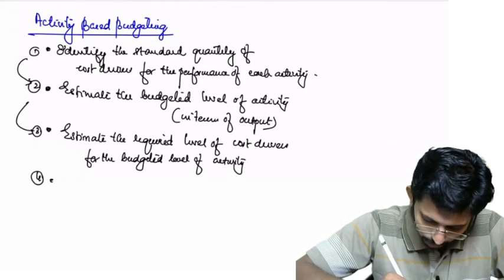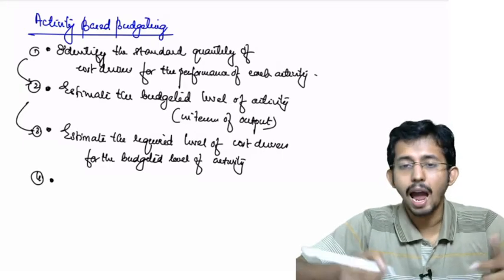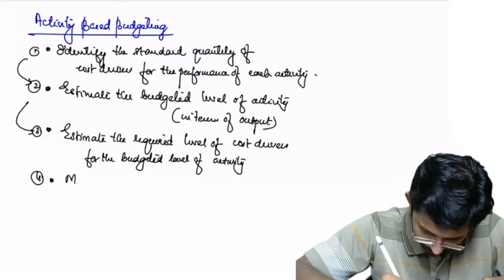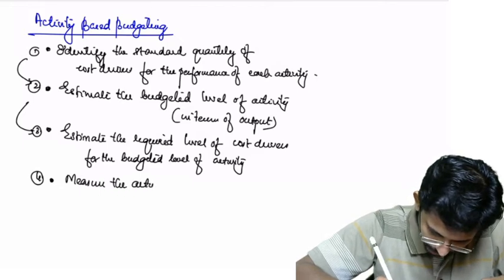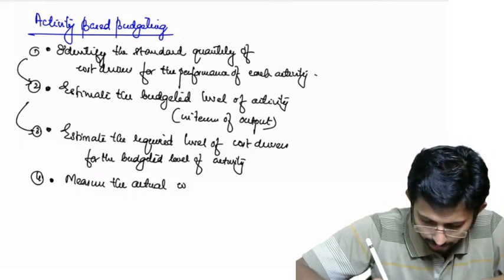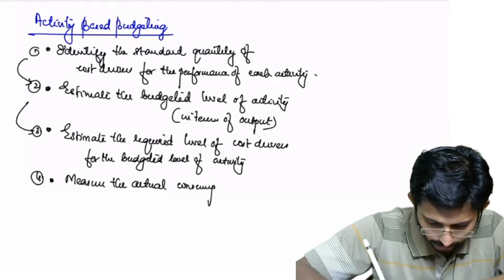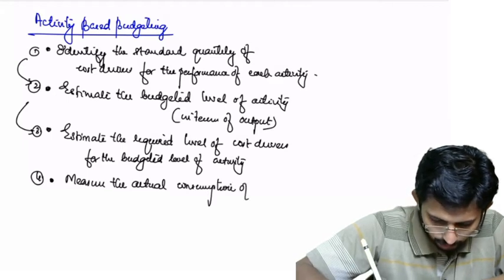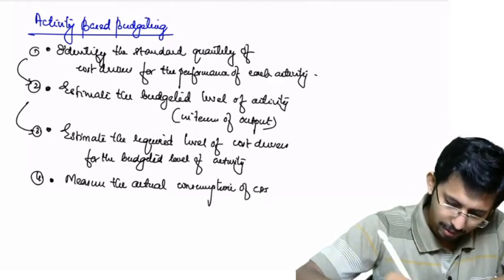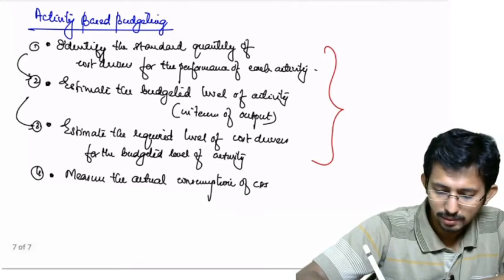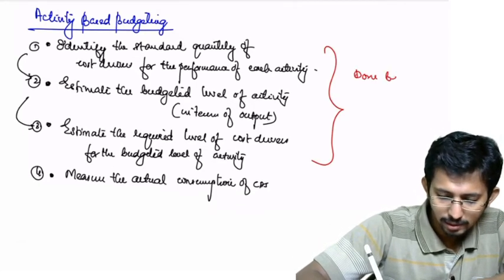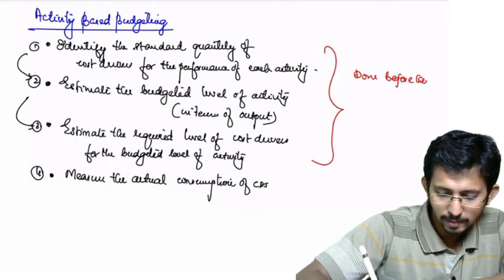Now what is the fourth step? Measure the actual consumption of CDs. Now these three steps are done before the budgeted period.